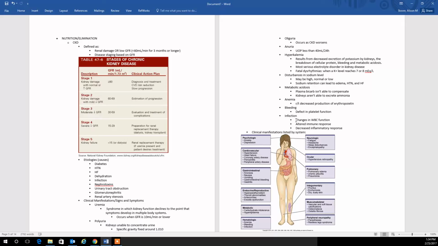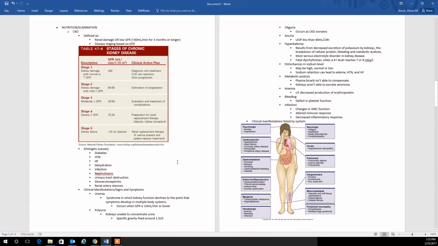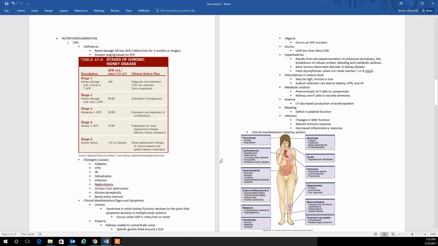know those. Causes of chronic kidney disease can include diabetes, hypertension, infection, any sort of urinary tract obstruction, dehydration, renal artery stenosis. Clinical manifestations include uremia. That usually only happens when the GFR is less than 10. Polyuria is when your kidneys aren't able to concentrate urine. Oliguria and anuria. Hyperkalemia, and remember with hyperkalemia, be looking for cardiac dysrhythmias. That's usually when the potassium level reaches like 7 or 8.